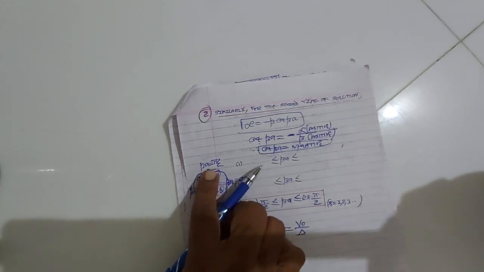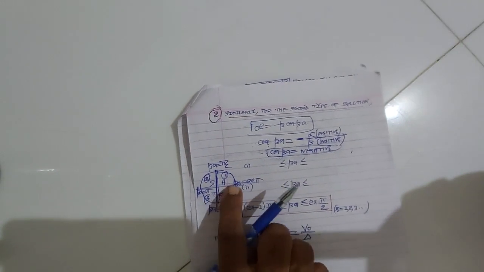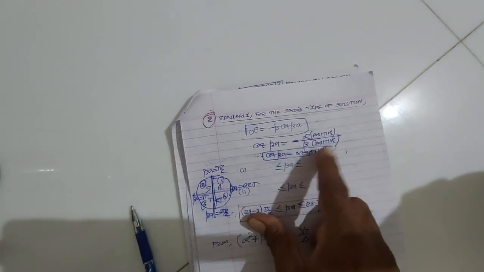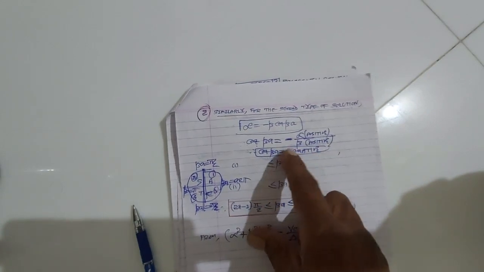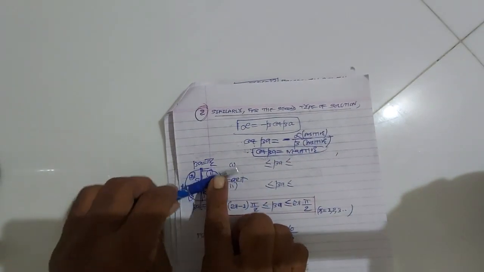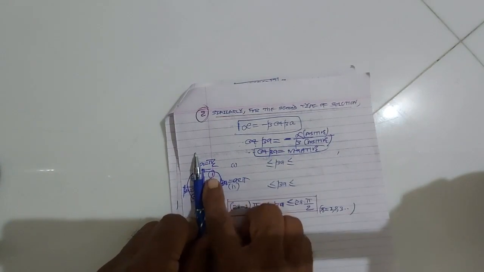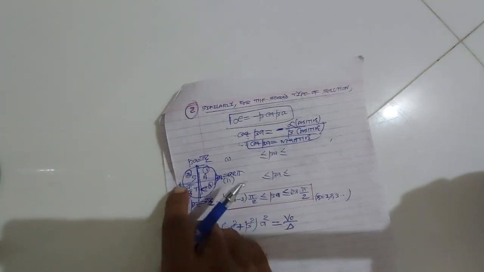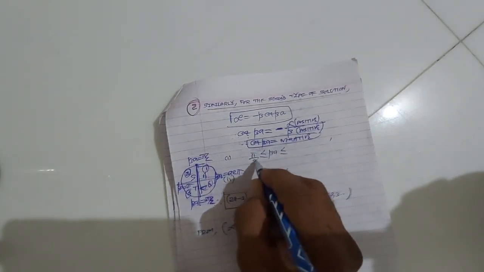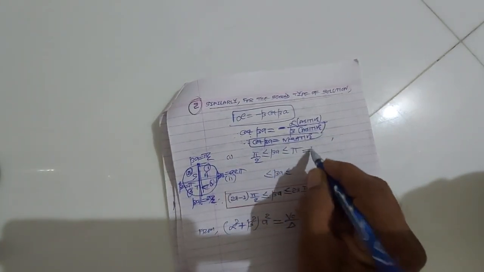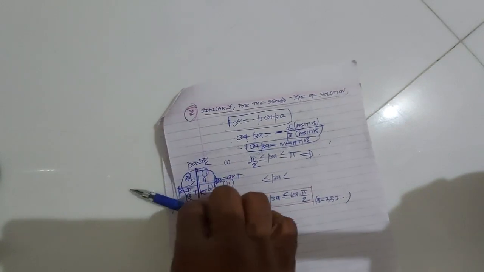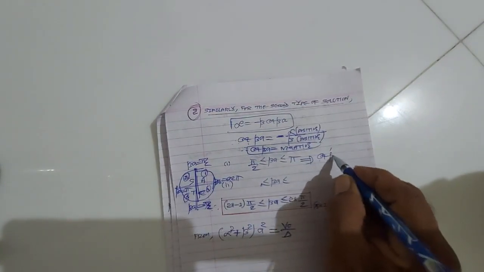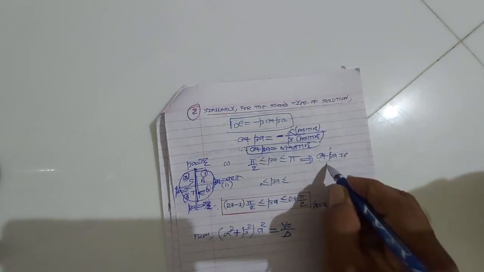So in the first quadrant all functions are positive, but here we want cot beta negative, so values of beta from 0 to pi by 2 are not admissible. In the second quadrant, from pi by 2 to pi, cot beta is negative.